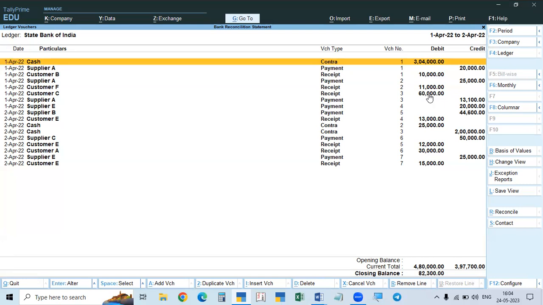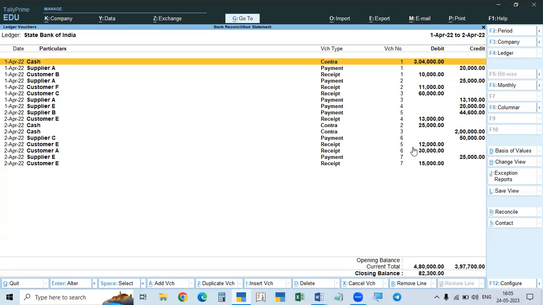Like this, some transactions will be different because we will record and the bank will not record. Some transactions the bank will record and we will not record. In such a case, there will be a difference. In that case, whatever is recorded in our books but not reflected in the bank, we cannot do anything. We cannot go to the bank and make the entry. So that will be kept as it is. That is the reason for the difference.